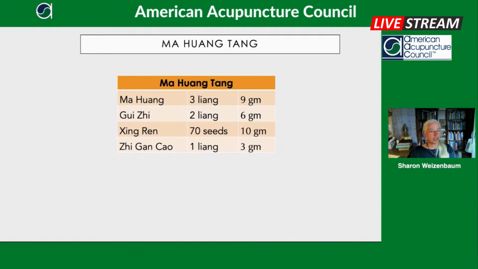The other thing about Ma Huang Tong is that it's combined with Guizhi. So when you see Ma Huang combined with Guizhi, you know this is going to be opening the surface and probably creating a sweat. If it's just a little bit of both, maybe not so much. But Guizhi is like the potentiating herb for Ma Huang. So when you have Ma Huang in a formula, as we'll see, without Guizhi, it's not nearly so dispersive to the surface of the body. So think of Guizhi as sort of potentiating Ma Huang, making it stronger.